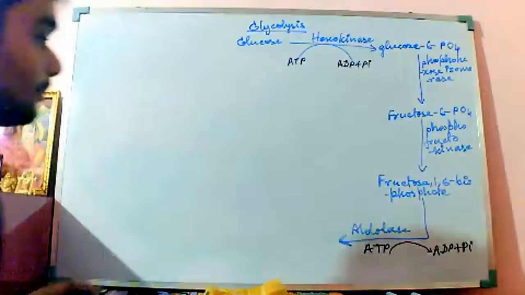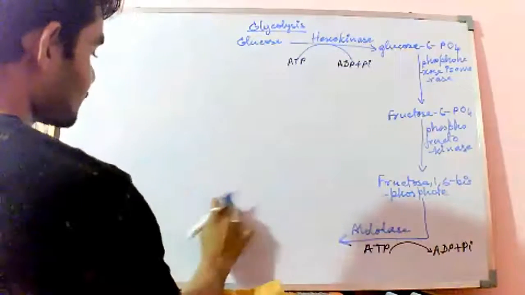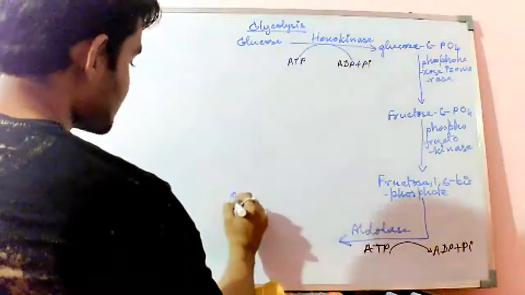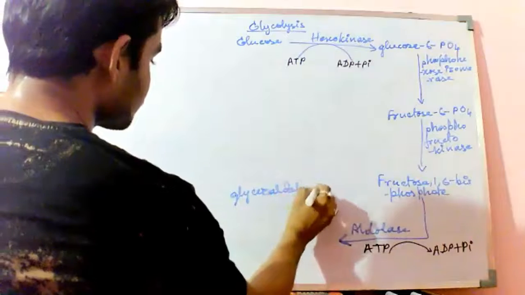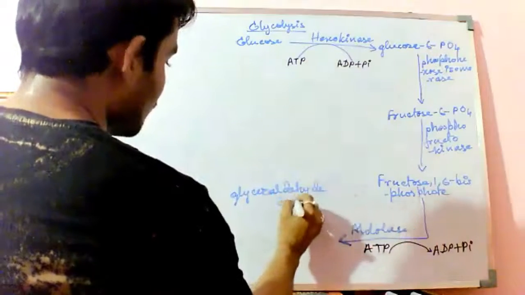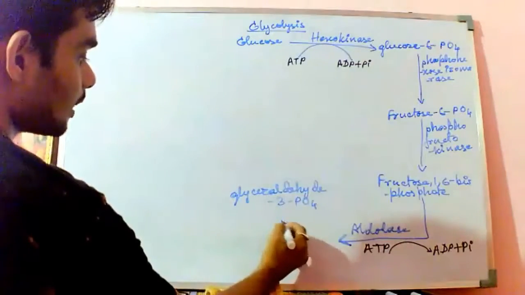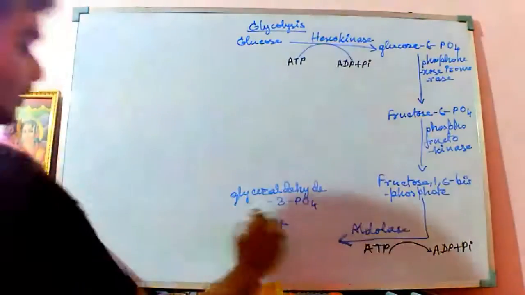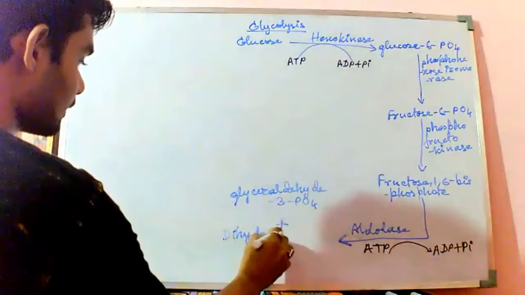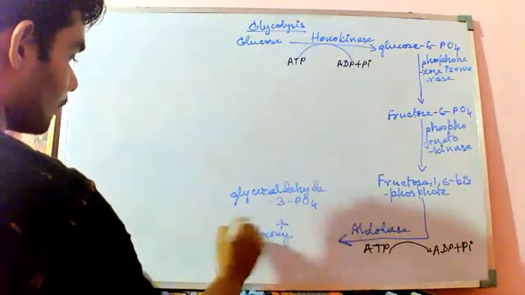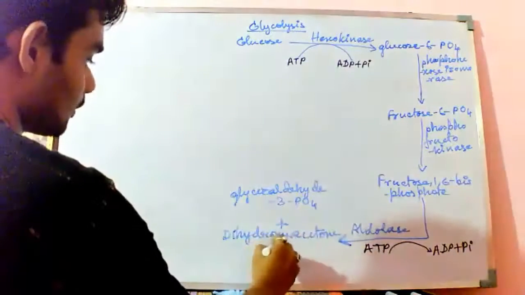Now aldolase is helping in the formation of two molecules. One is glyceraldehyde 3-phosphate, plus another one is dihydroxyacetone phosphate.